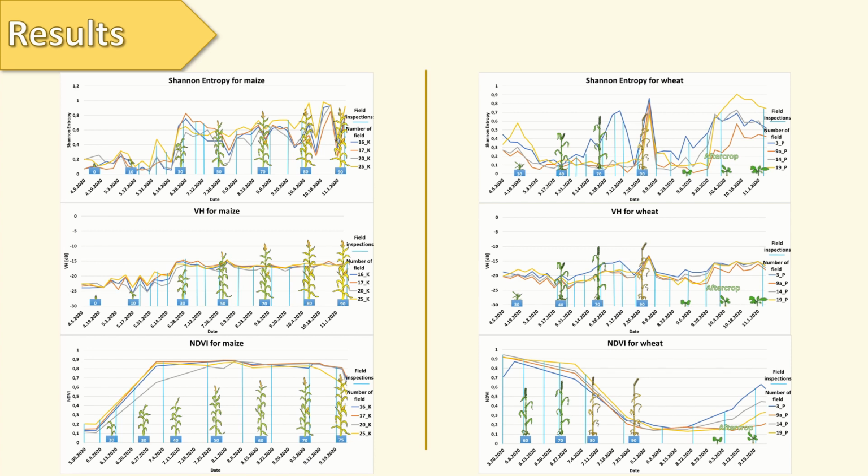It can be seen that the behavior of some indices differs significantly depending on the plant species studied. Strong correspondence between Shannon entropies can be observed for maize rather than winter wheat. Additionally, Shannon entropy shows higher correlation with phenological stages than VH polarization.